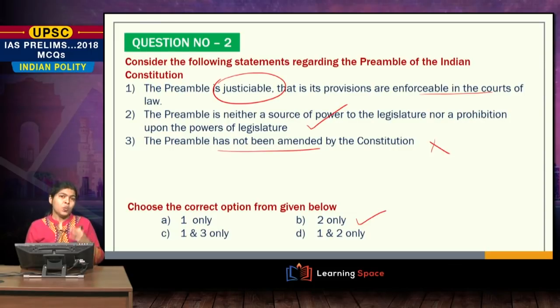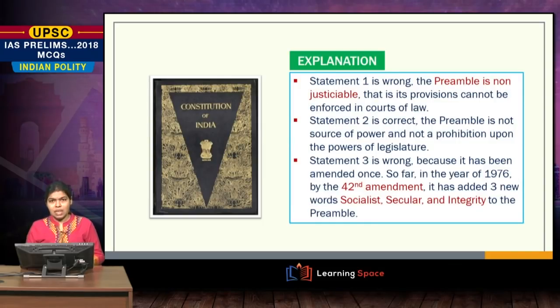Three words, socialist, secular and integrity, were added to the preamble by the 42nd Amendment of the Constitution. So the answer is B only. Statement 1, the preamble is non-justiciable. We have already seen this. Statement 2 is the only correct statement.